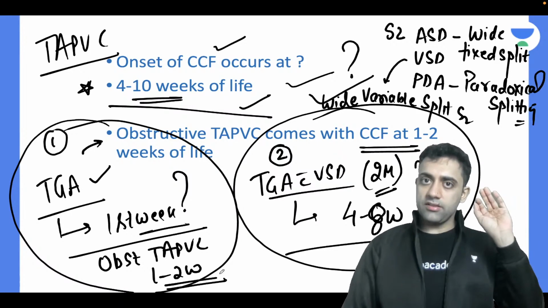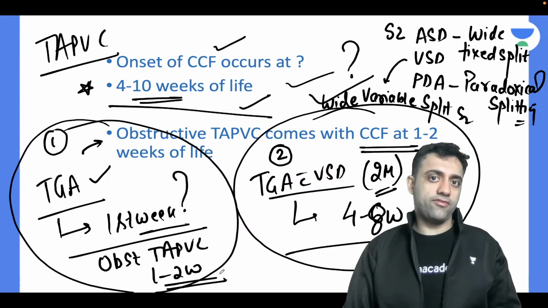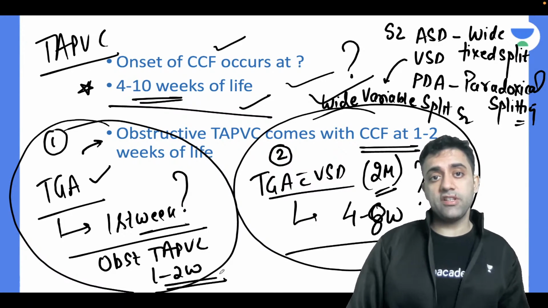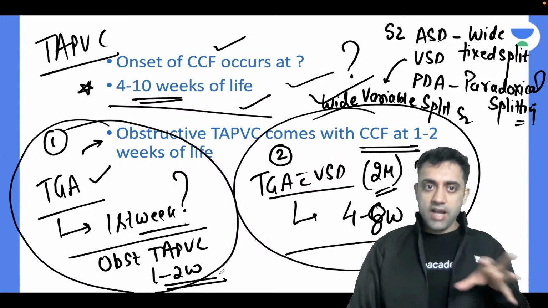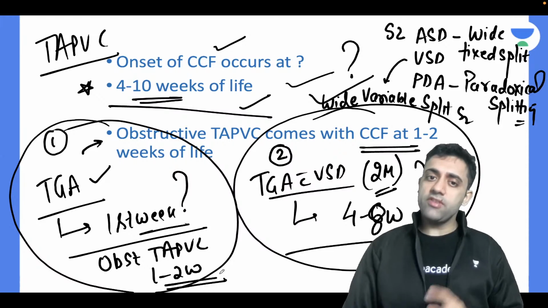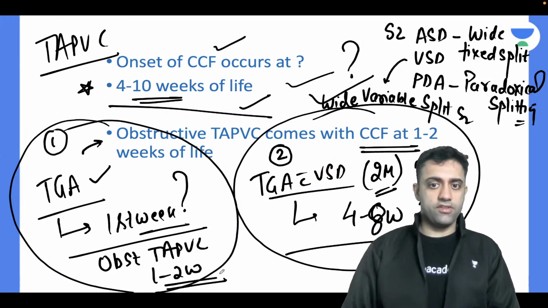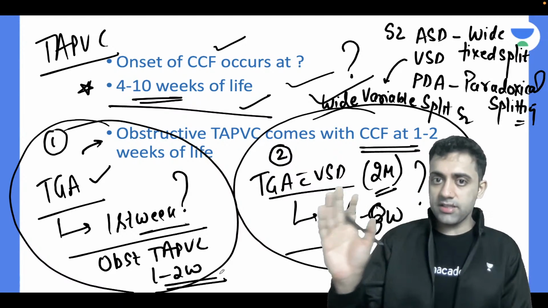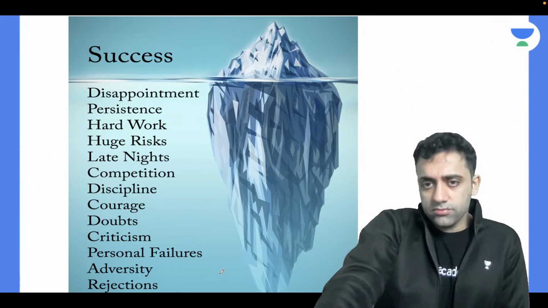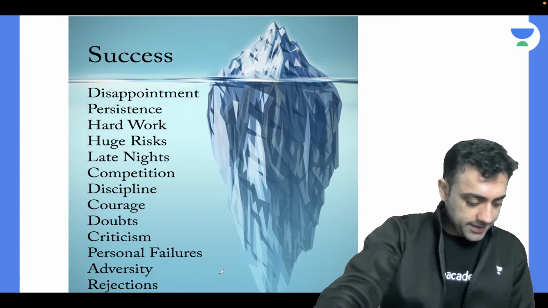Within 1 week, the isolated TGA patient will show you features. In 1 to 2 weeks, the patient of obstructive TAPVC will show you the features of CCF. And in 4 to 8 weeks, or I would say 4 to 10 weeks, supracardiac TAPVC and TGA with VSD also will show you the features. So these are all good points. If you do them, it will be good for you; if you don't, it will be bye-bye, okay?